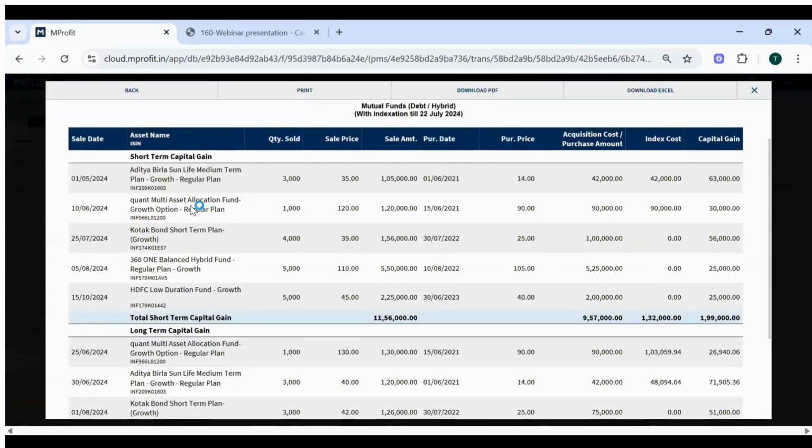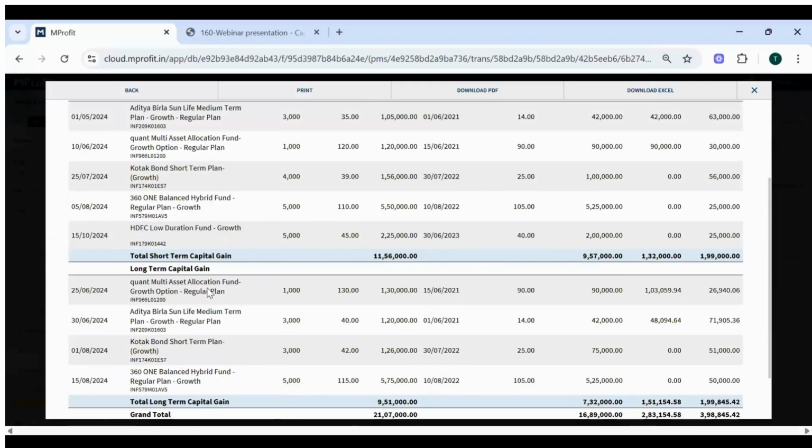As you see the second row here, quant multi-asset allocation fund. This was purchased in June 2021. And again, the sell was before the cutoff date, that is 23rd of July 2024. But the holding period was less than 3 years. Hence, it is showing it as a short-term capital gain. So if you look at the second entry, it is showing a 30,000 short-term capital gain.